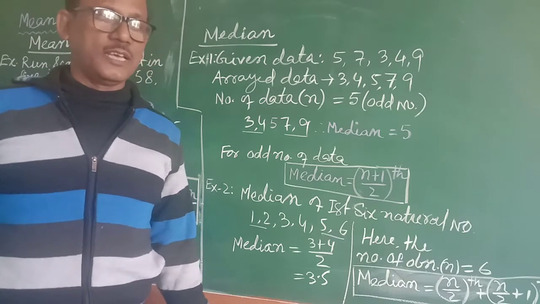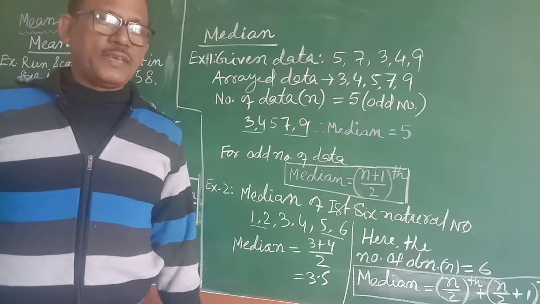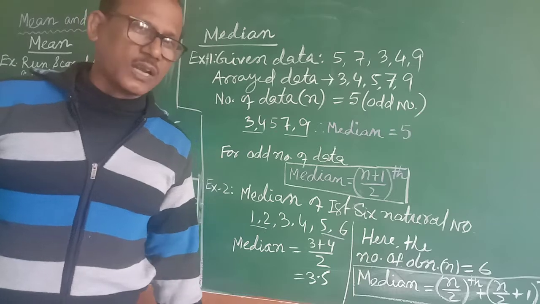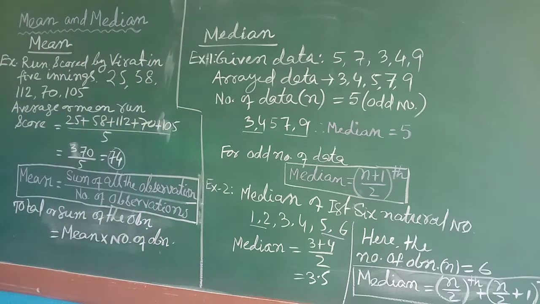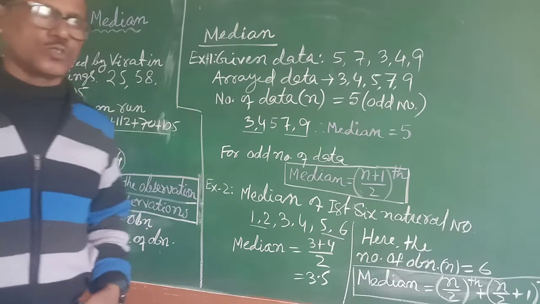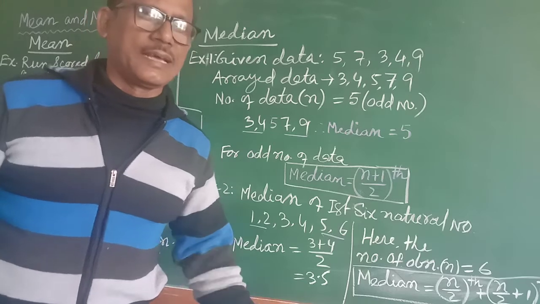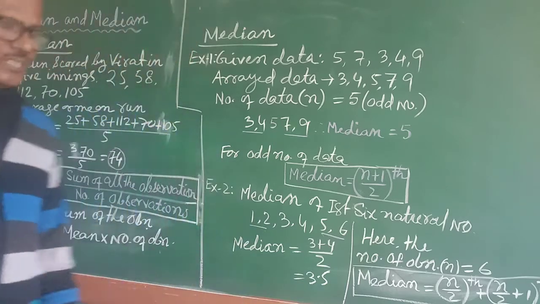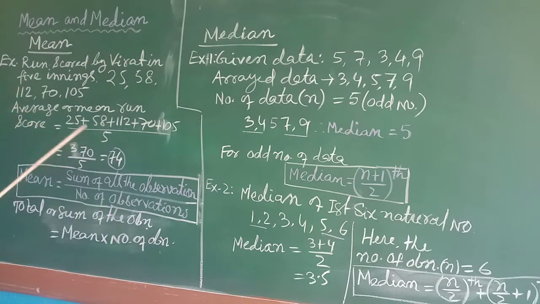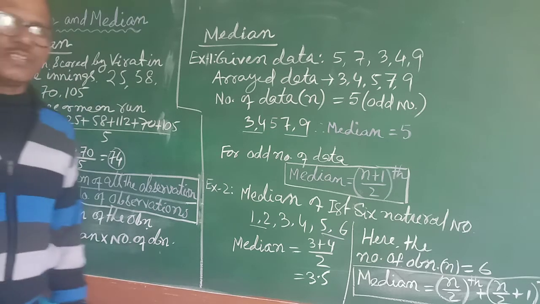So he is obviously the best batsman in the world right now. Everybody agrees. So क्या है, कितना रन हो गया? 25, 58, 112, 70 and 105, isn't it? So 4-5 innings का run. You know that run score of Virat Kohli, often it is shown on TV also, for the player's average performance, isn't it? That average itself is called mean in statistics. The statistical average is called mean.